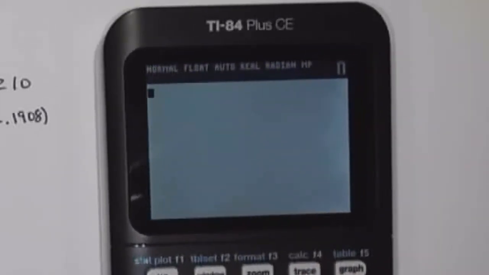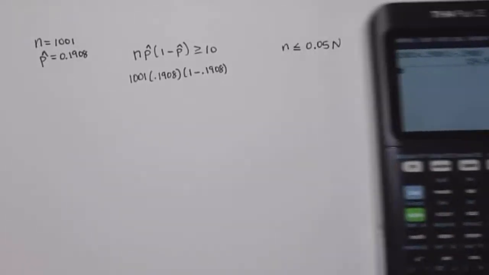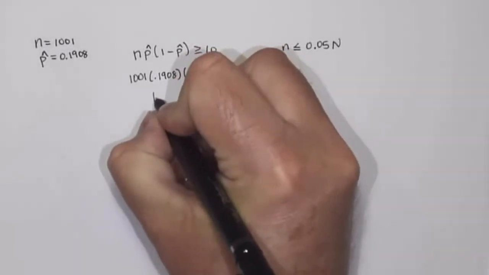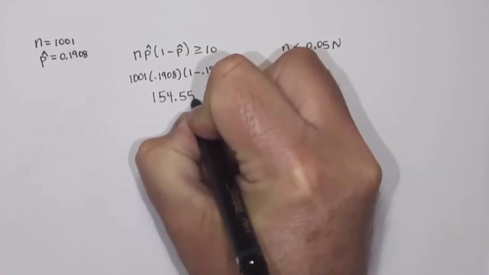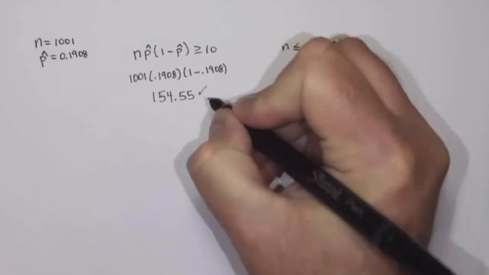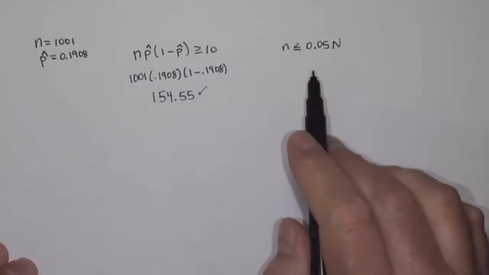Well, 1,001 times 0.1908 times 1 minus 0.1908 is 154.55 if I round to two places. 154.55 is certainly bigger than 10, so we satisfy that condition.